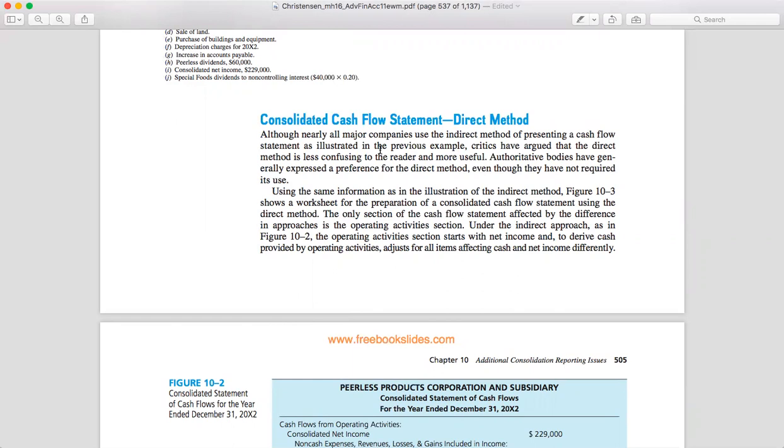So although nearly all major companies use the indirect method of presenting the cash flow statement, some critics have reviewed it. Jadi ada juga semacam kritik gitu ya, bahwa metode langsung lebih jelas dan lebih berguna gitu. Jadi lembaga yang berwenang itu umumnya menyatakan preferensi untuk metode langsung walaupun tidak mengharuskan penggunaannya.